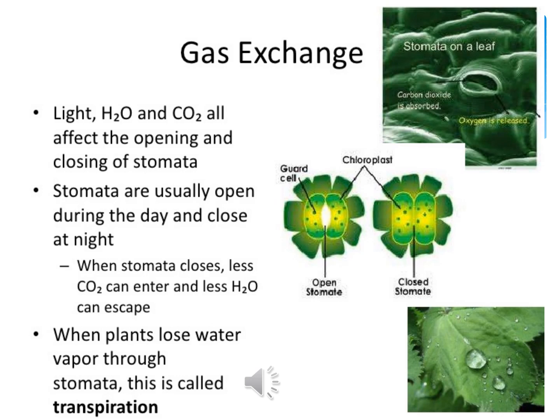Now let's see the exchange process, that is, how gas exchange is happening in the stomata. When there is enough light and water, the guard cells swell up and curve away from each other, thus opening the stoma. This allows carbon dioxide to enter the cells of the leaf. So light, water and carbon dioxide all affect the opening and closing of stomata. These stomata are usually open during the day and close at night.